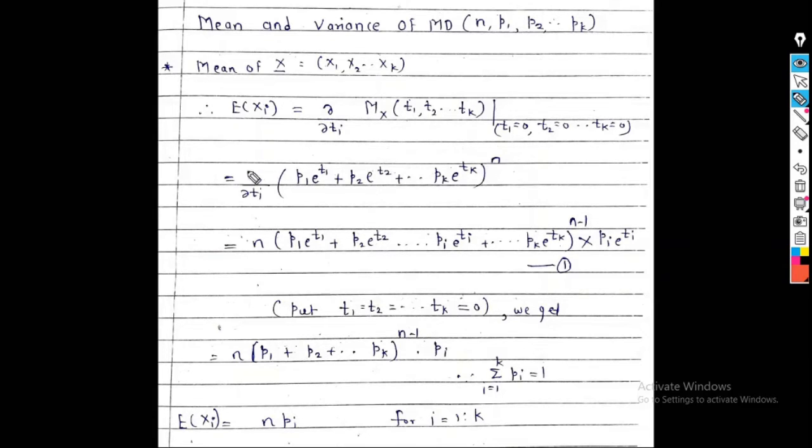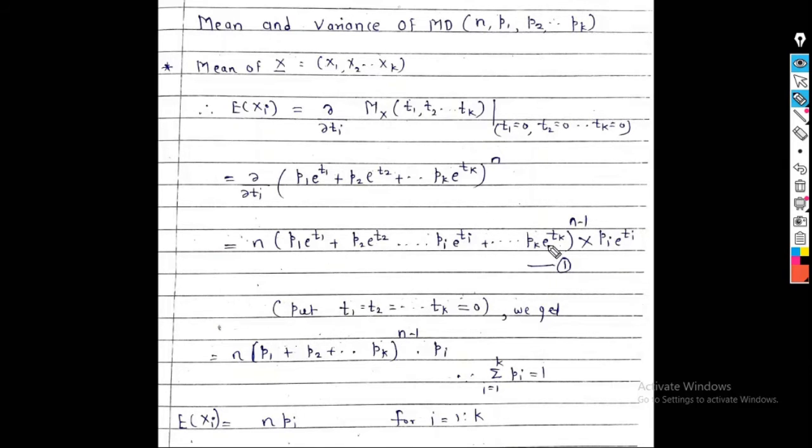So the derivative of this term is n into (p1 e raised to t1 plus p2 e raised to t2 plus ... pi e raised to ti, because we want the derivative with respect to ti, so here we have to include one term which is pi e raised to ti plus ... pk e raised to tk) raised to n minus 1, because we know that the derivative of x squared is 2x. So using that same relation we have to find the derivative of this term into the coefficient of ti. What is the coefficient? That is pi e raised to ti.